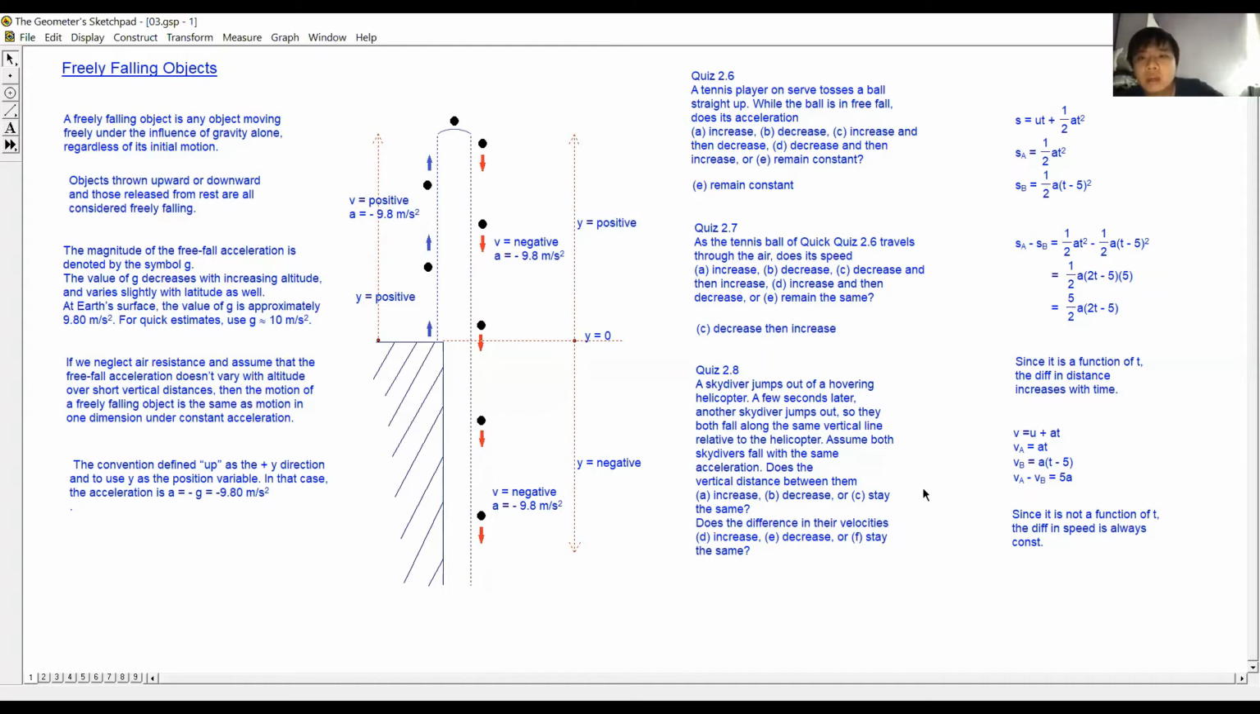A tennis player on serve tosses a ball straight up. While the ball is in free fall, does it accelerate? Does its acceleration A increase, B decrease, C increase and then decrease, D decrease and then increase, E remain constant?